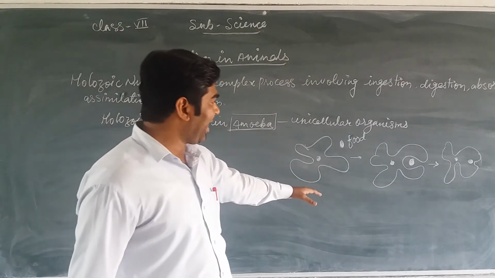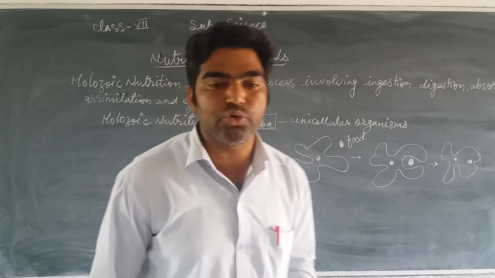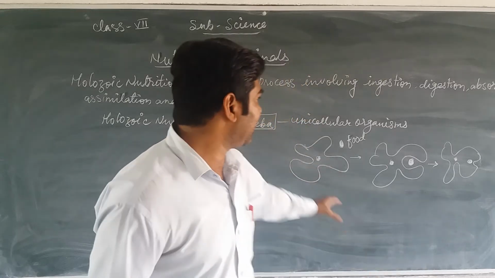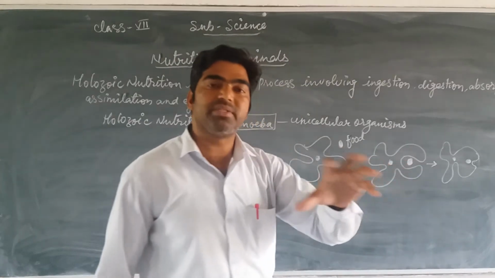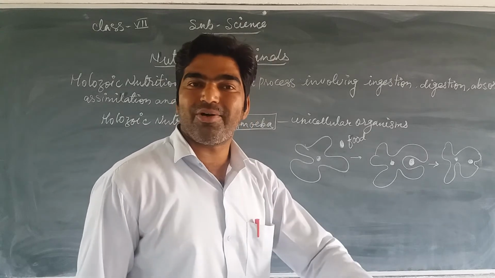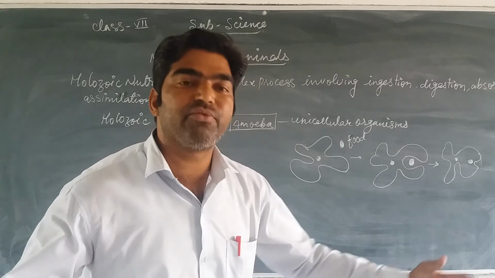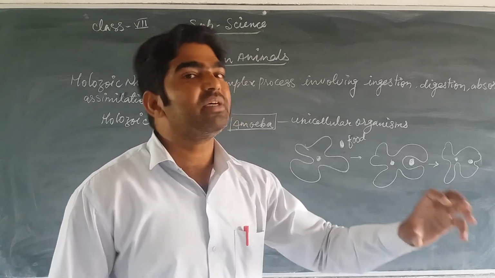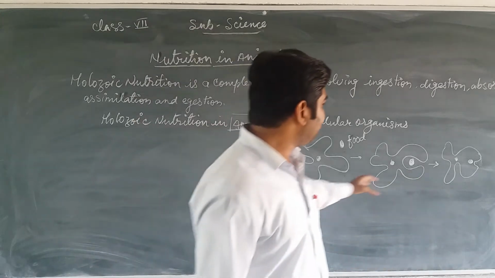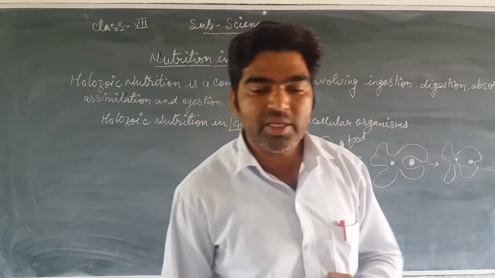This amoeba has an outgrowth called a false leg or pseudopodia. Suppose food particles come near to the amoeba, so it forms some outgrowth. This is called what? False leg or pseudopodia. So the food material is surrounded by this pseudopodia, and then it engulfs the food particle in its body.